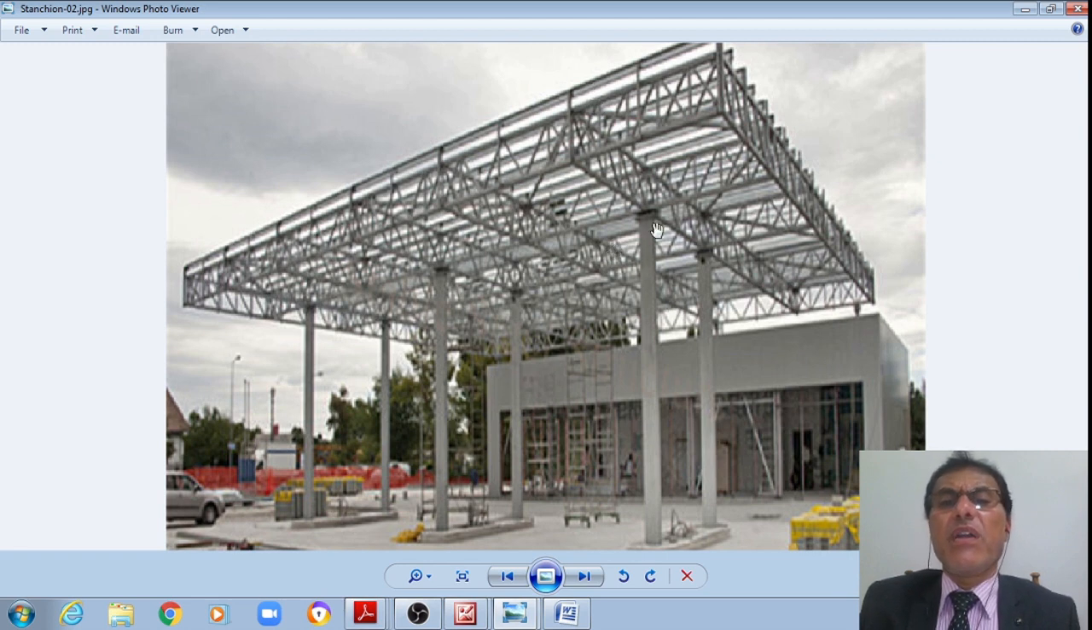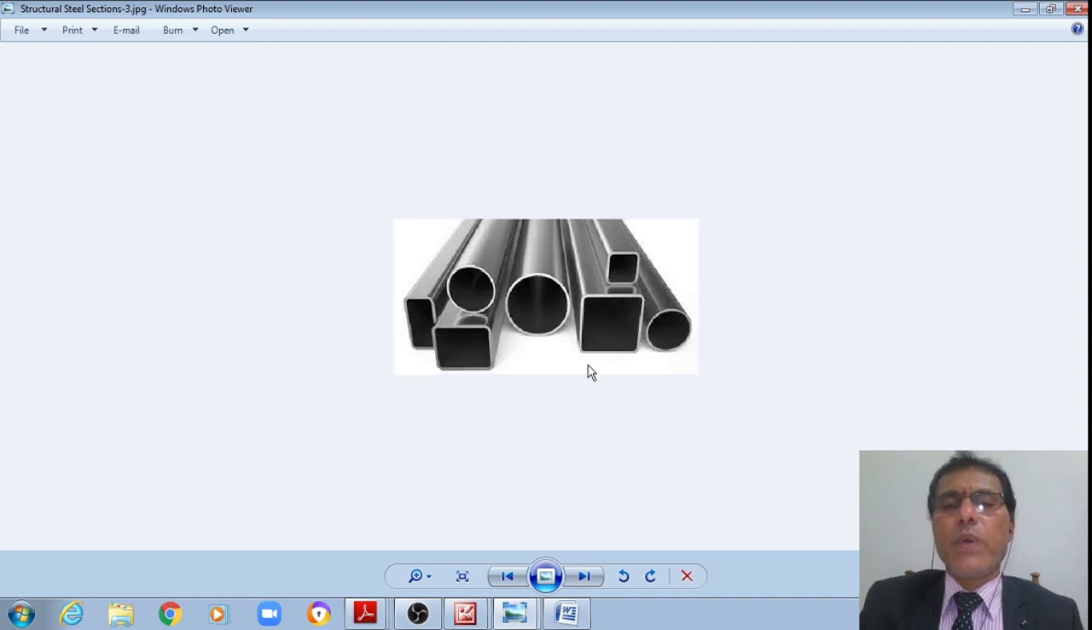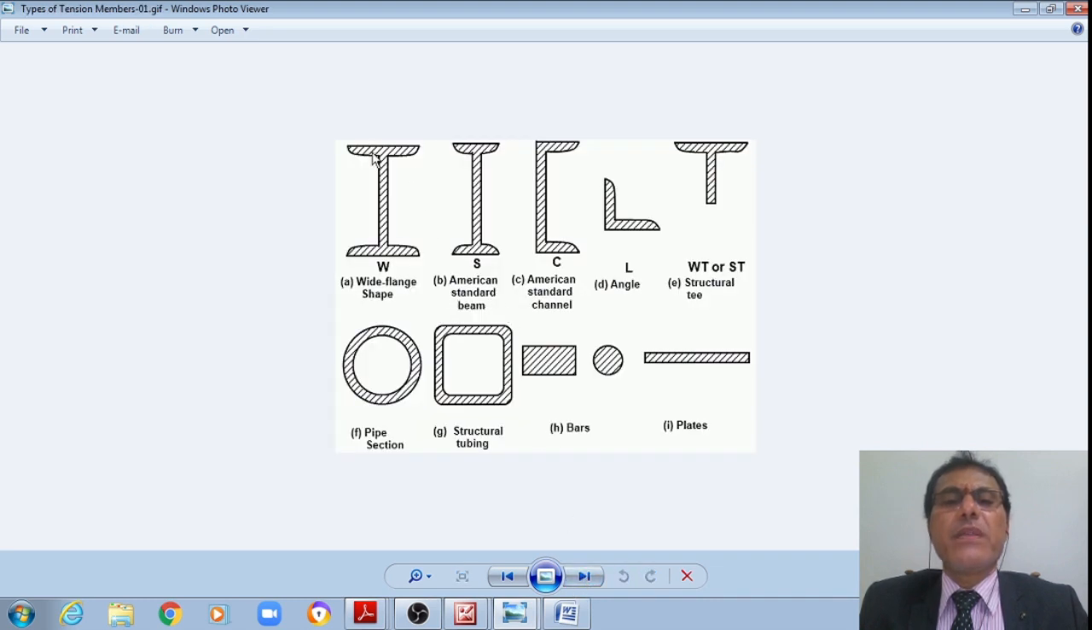This is how the columns, compression members, are generally provided by means of rolled steel beam sections. Sometimes, as I just told, we may also use square hollow section, rectangular hollow section, or circular tubes: RHS, SHS. However, these designs are governed by IS 1161, student, not IS 800. Therefore, for design of these compression members of round tubular sections, we need to refer to IS 1161.